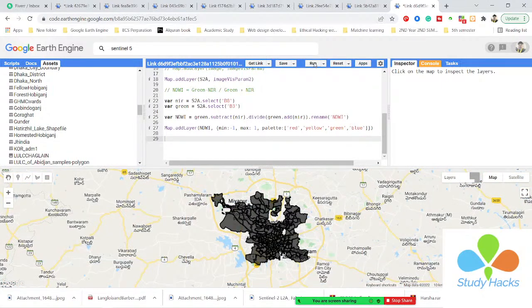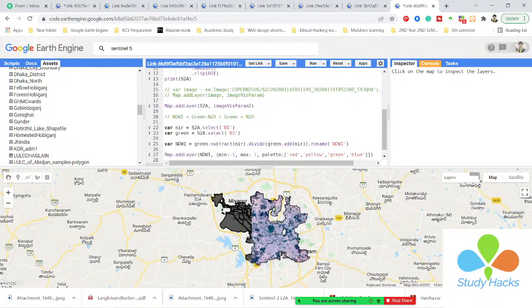I can get the images, and we already know that for NDWI, a positive pixel value defines the water surface. So here I want to check the pixel value for the water.